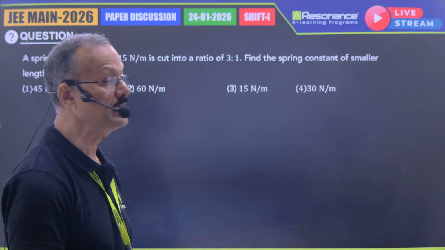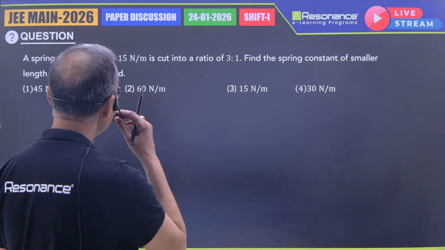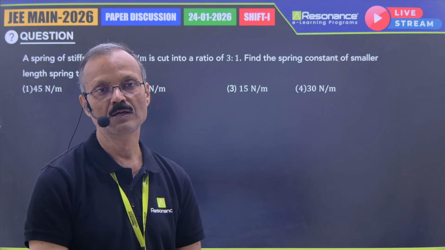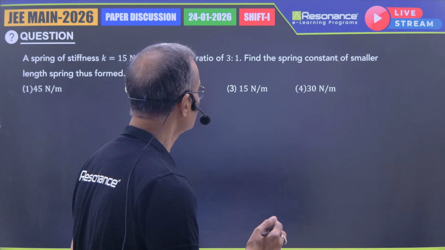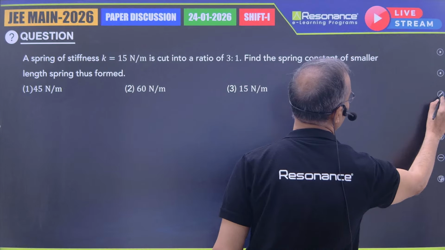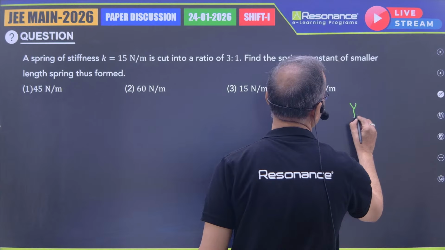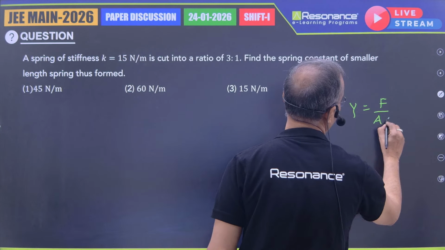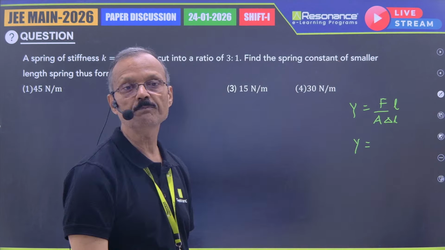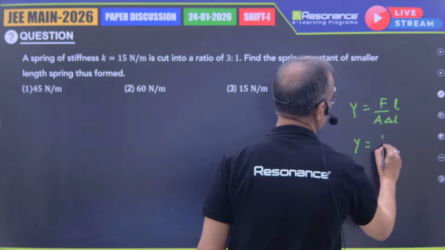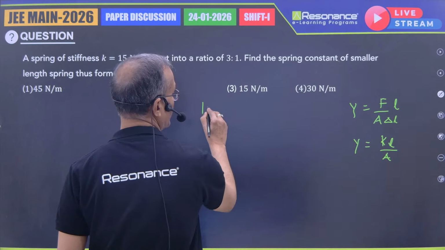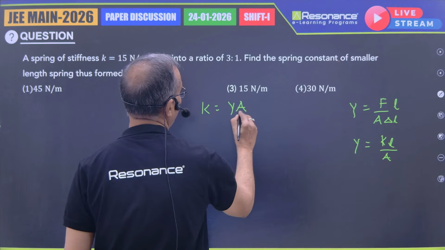There is a spring having a stiffness constant 15 Newton per meter, and it is cut in the ratio 3:1. For this type of problem, let us go for Young's modulus of elasticity, Y equal to F by A divided by delta L by L. You know, F by delta L is K. So it is K L by A. So your K equal to Y A by L.